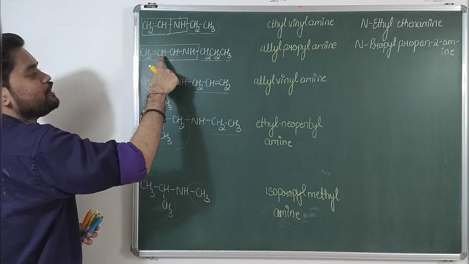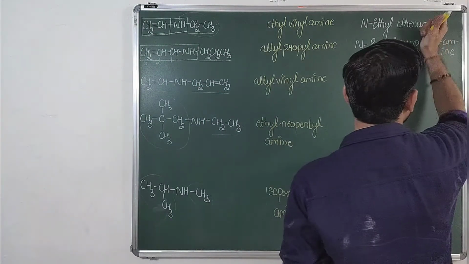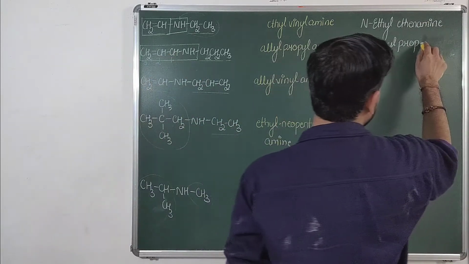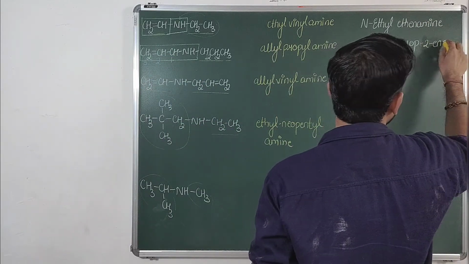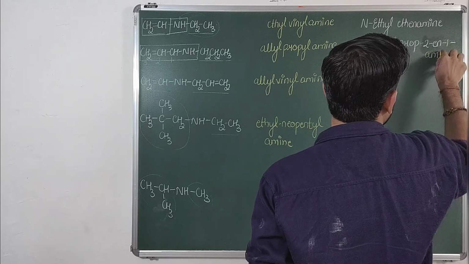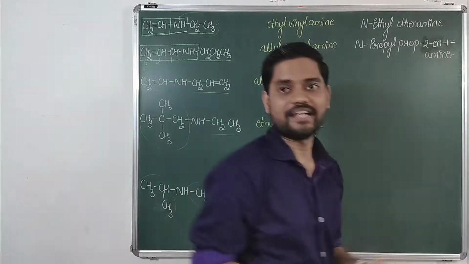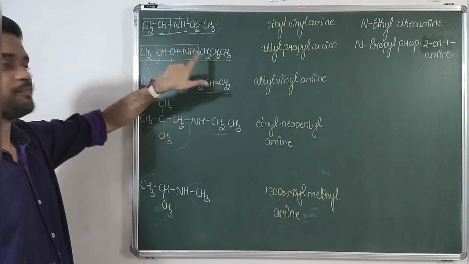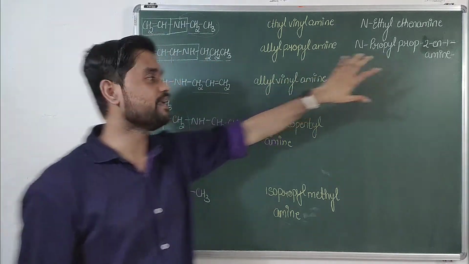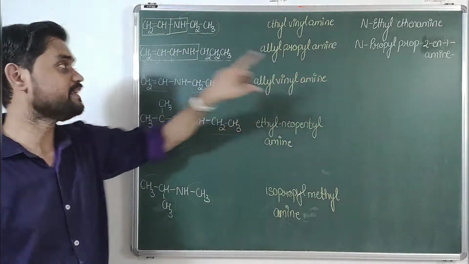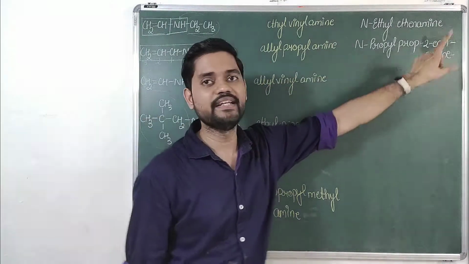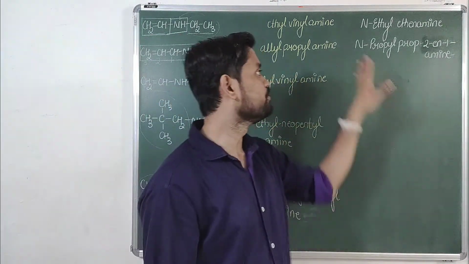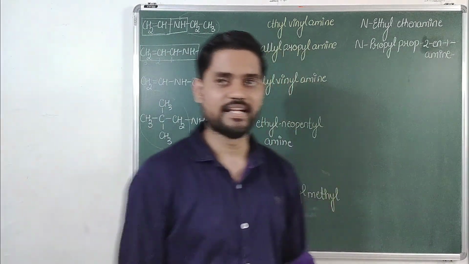Extremely sorry, the name will be different over here. Second position consists of ene, so prop-2-en-1-amine. That was a blunder from my side. Okay, but I hope you must have understood now. N-propyl, propyl is bonded on nitrogen, so it becomes N-propyl, 3 carbon atoms, that means prop over there. Second position consists of a double bond, so ene, and at first position there is the nitrogen or amine group, so it becomes amine. So it is N-propyl prop-2-en-1-amine.